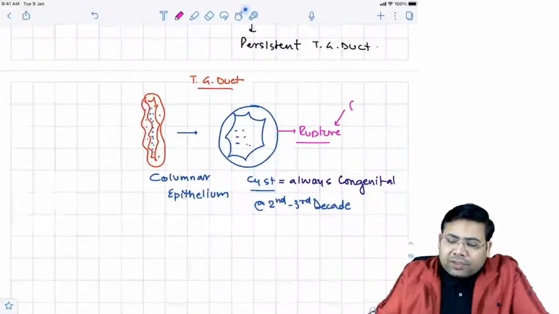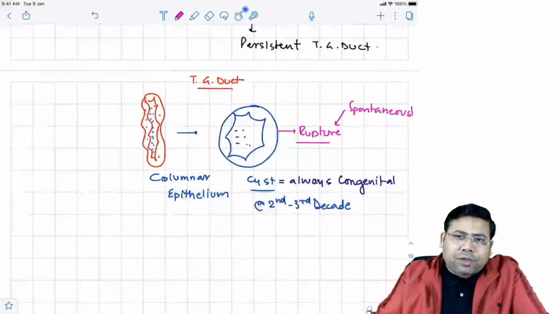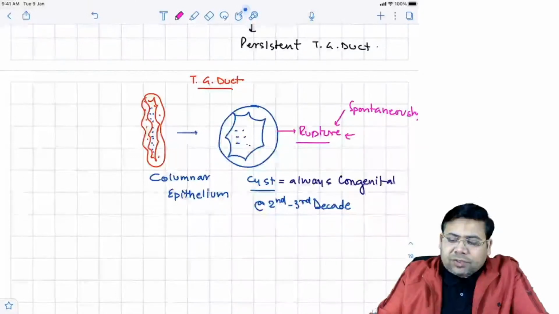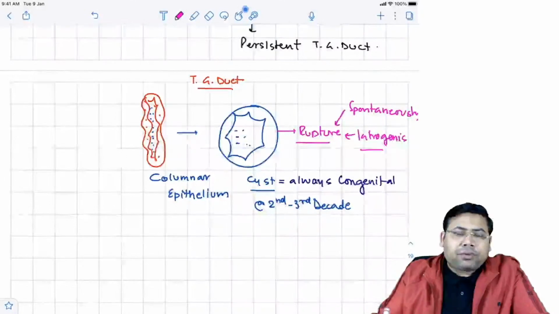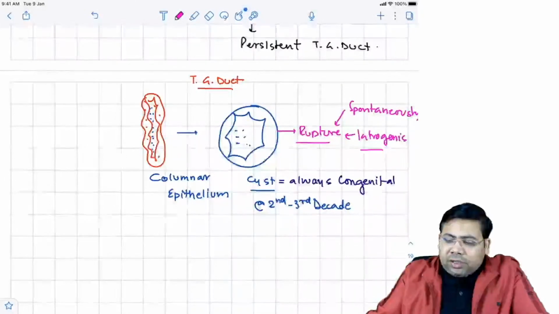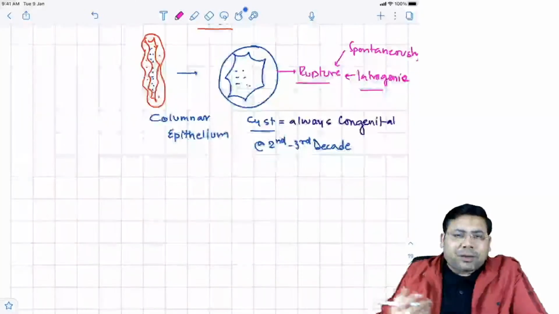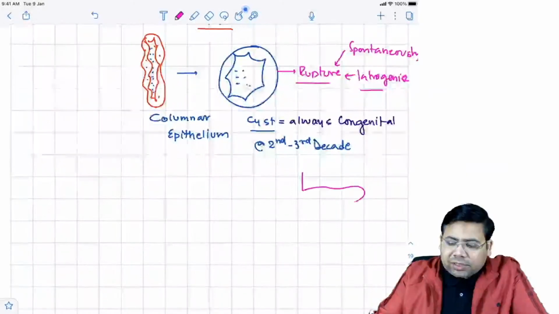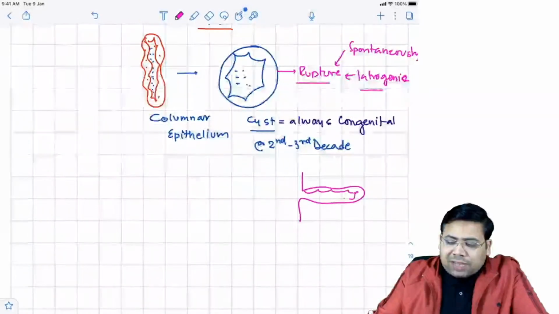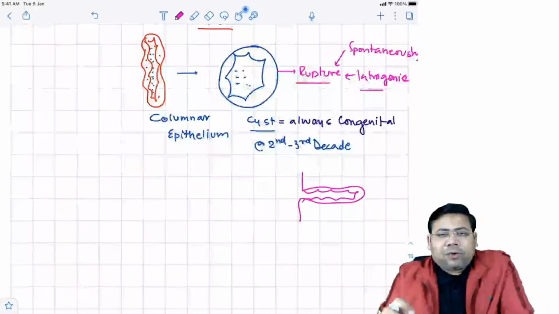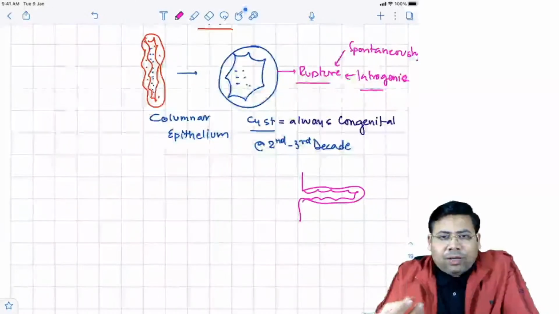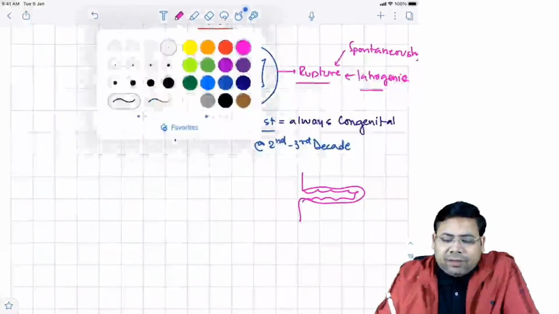Either it will rupture eventually, that is spontaneously, or the reason for this rupture could be iatrogenic. Now there are many cysts which should actually regress after their rupture, but this never happens with this. Why? Because this is an active volcano-like phenomenon. It's not going to stop secreting the mucin.